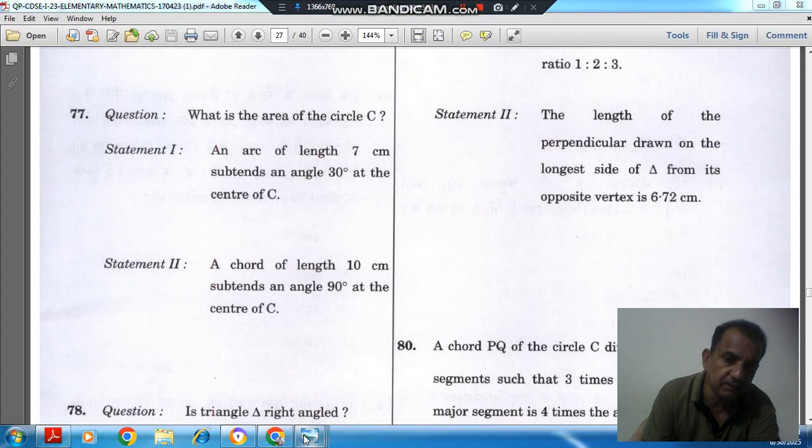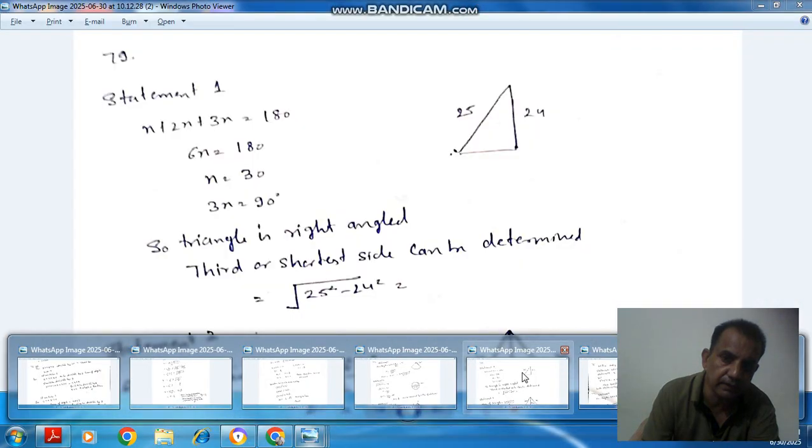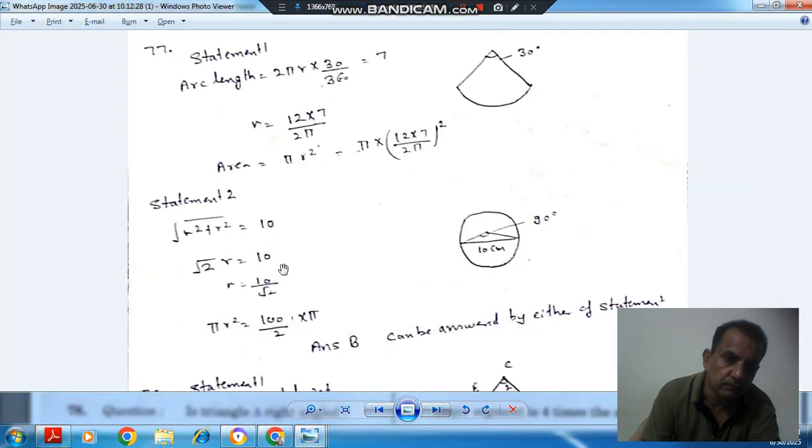So this is your R, this is your R, and this is your tan theta. Because this is your 90 degree, it is a right angle triangle. So this is base, this is perpendicular, this is your hypotenuse. So r square plus r square is equal to 10.